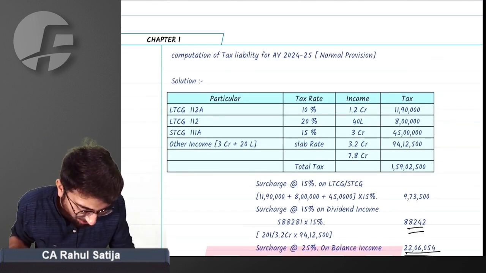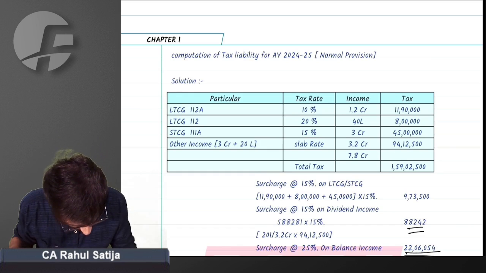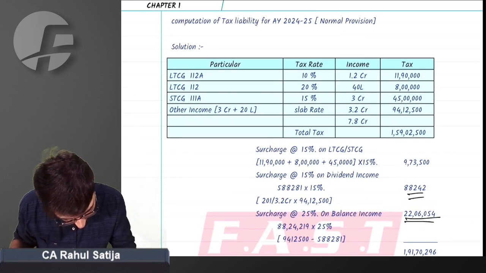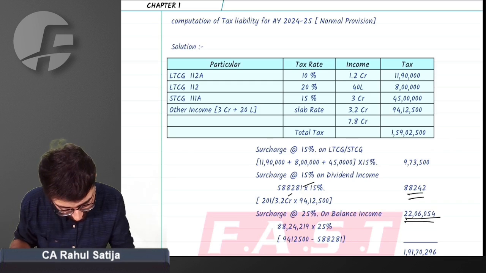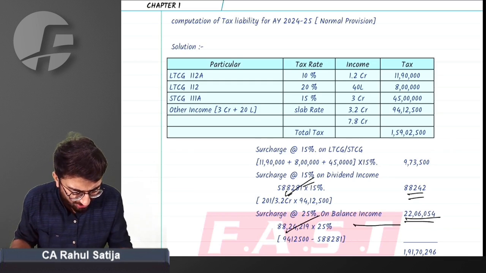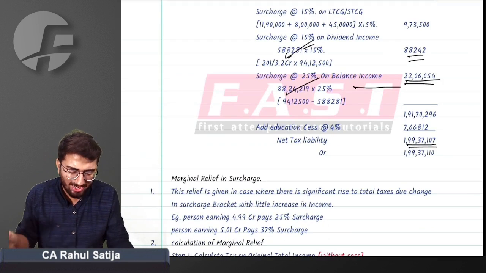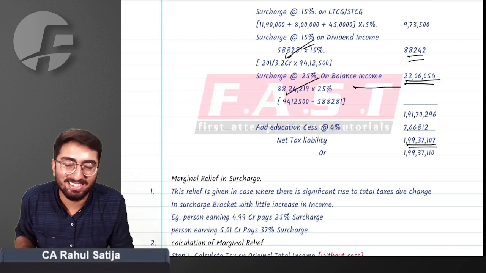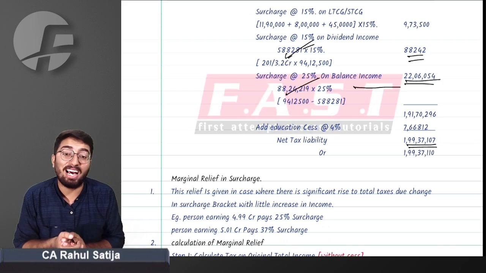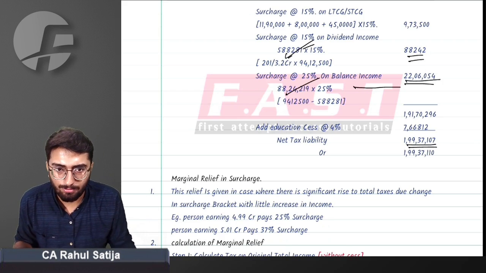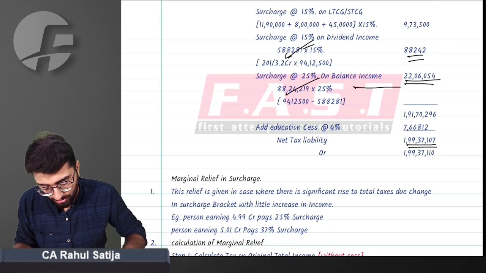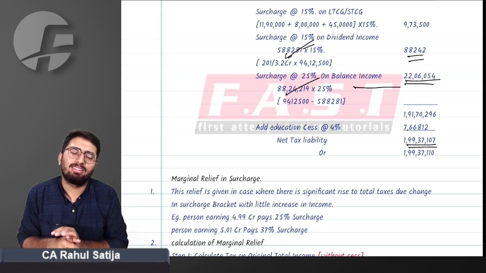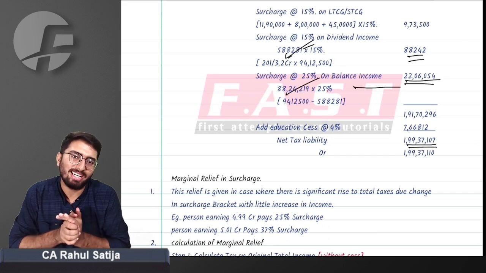Let's see the answer that you have calculated. See, 5 lakh 88,000 and 88 lakh 24,000 at 15%. Simple. What we have calculated is the right answer. How can it be wrong in any sense? If we have done hard work, how can the answer be wrong? This was all about your surcharge concept and basic general tax rates for all the entities.